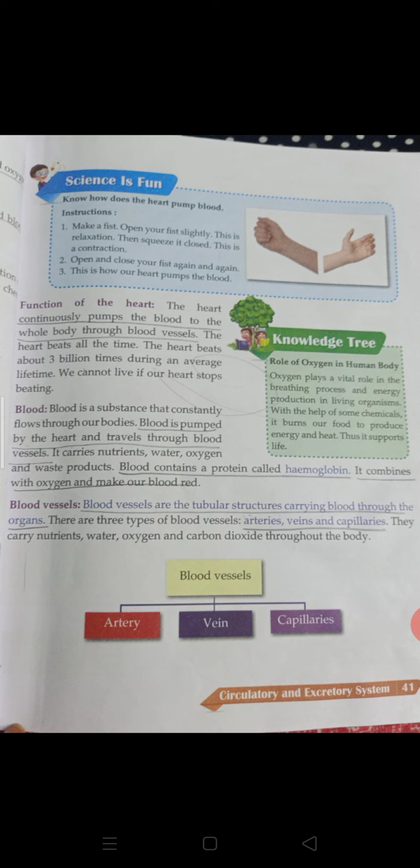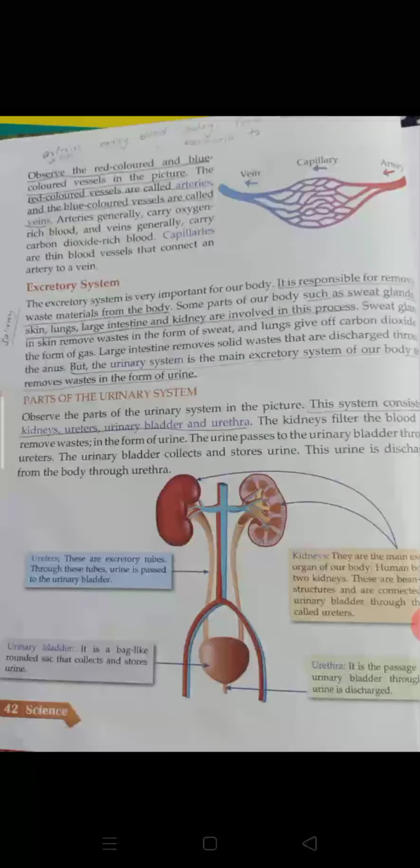Okay, once again, the heart pumps blood so that blood carries all these things through blood vessels. Here that is the main thing. So the parts of the blood vessels are arteries, veins, and capillaries. Red colored vessels are called what, dear children? The red colored vessels are called arteries. Blue colored vessels are called veins. Here there is a connection of these two blood vessels that is called capillary.